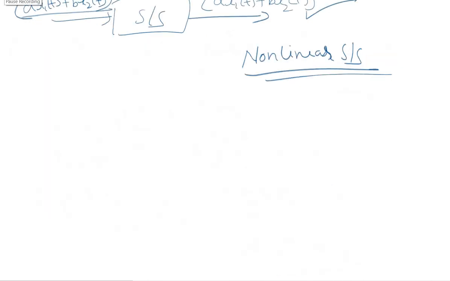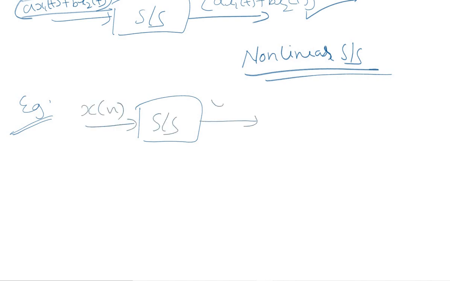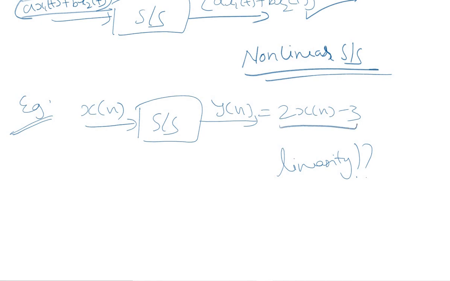Let us take one more example, this time based on discrete time systems. Let us say we have a system whose input is x of n and the output is y of n, and y of n is equal to twice x of n minus 3. And again, we need to comment on the linearity of the given system, whether it is linear or non-linear. The function of the system is that it multiplies the input signal by 2 and subtracts 3. This is the function that the system is performing.